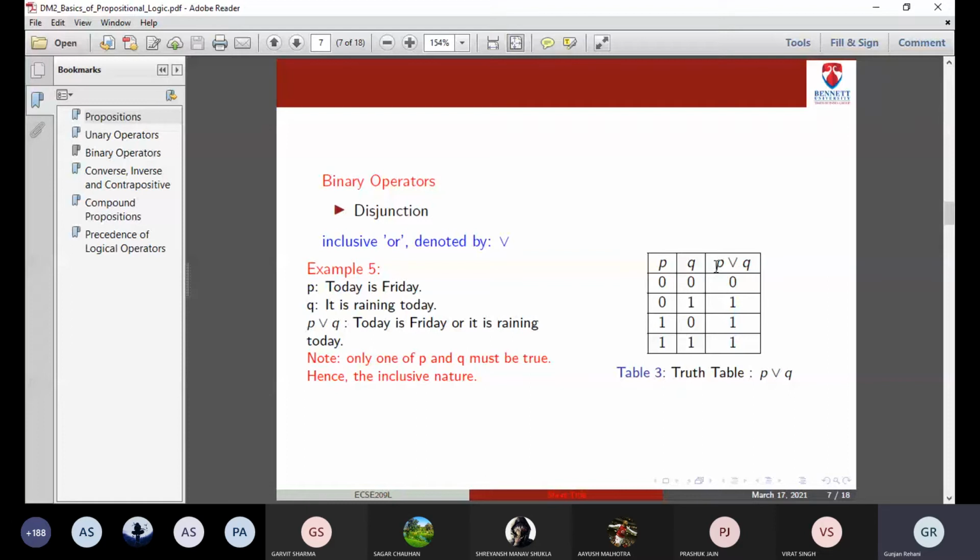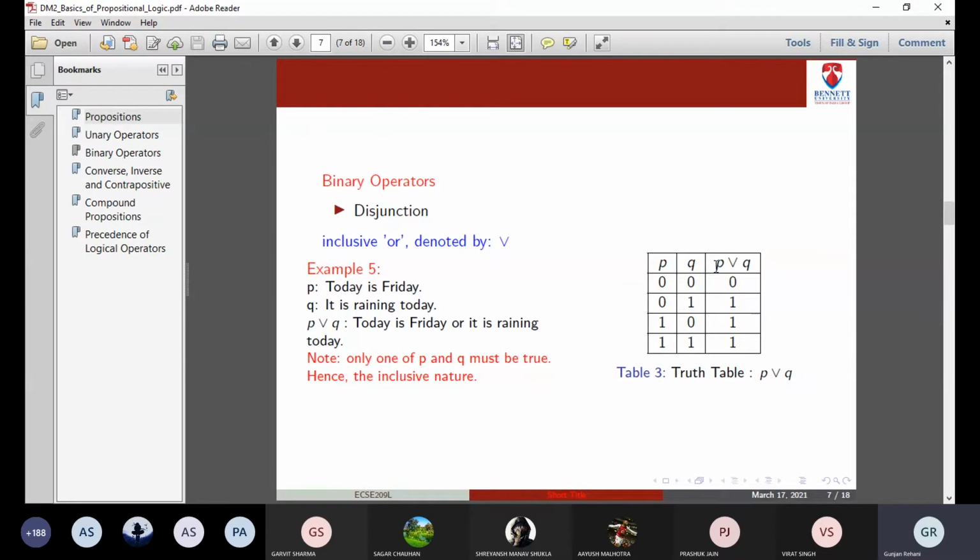It will be true in all the rest 3 cases, but false when both P and Q are false. All of you should know this truth table. It is 1 when either P is 1 or Q is 1 or both of them are 1. It is false only in the case when both of them are false, right?